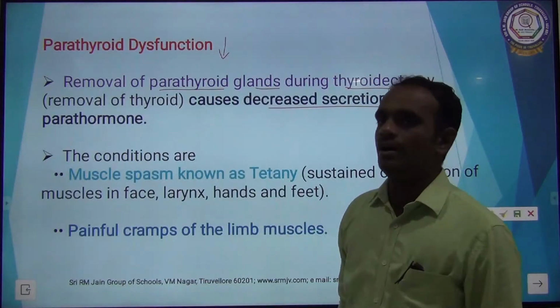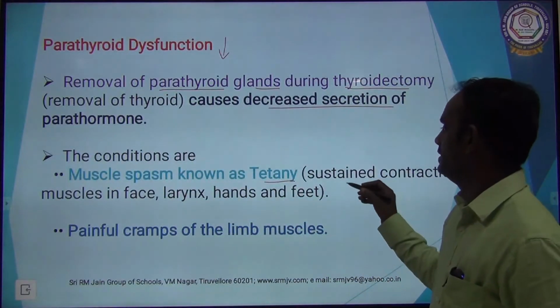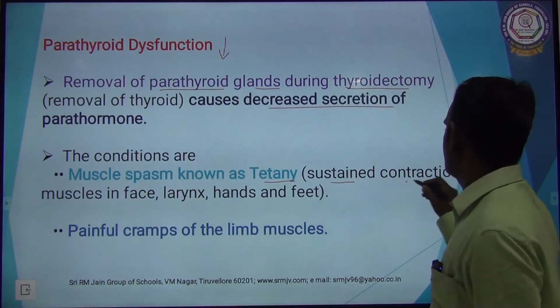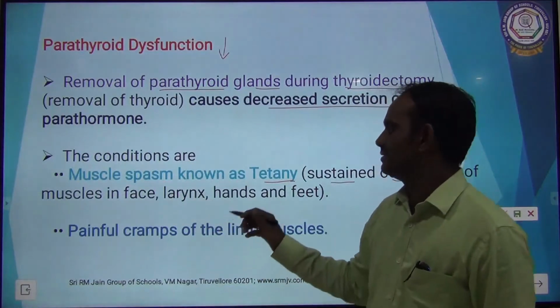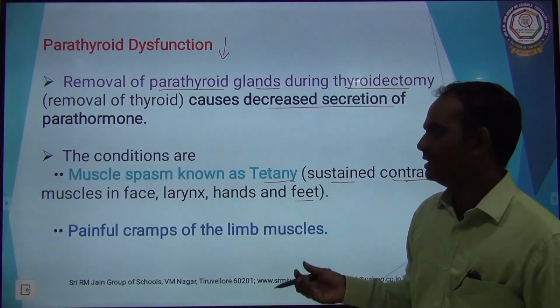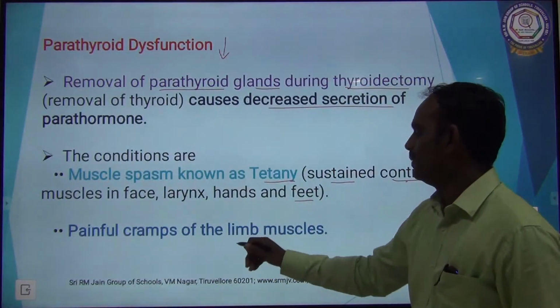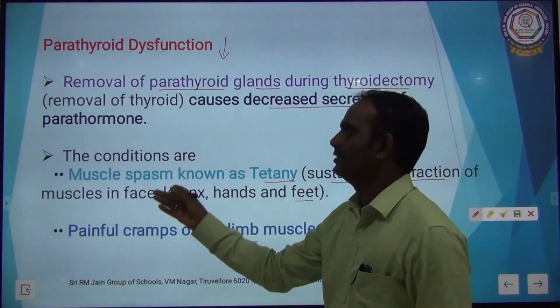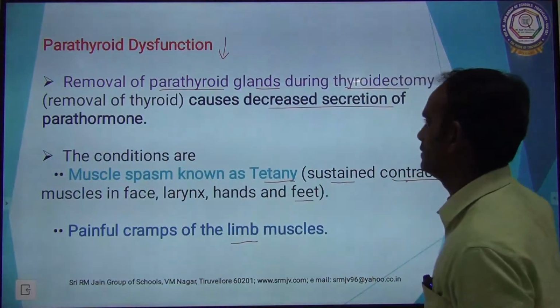The conditions are muscle spasm known as tetany, that means sustained contraction of muscle in face, larynx, hands and feet. Second condition, painful cramps of the upper muscles. So all these are the symptoms of parathyroid dysfunction.